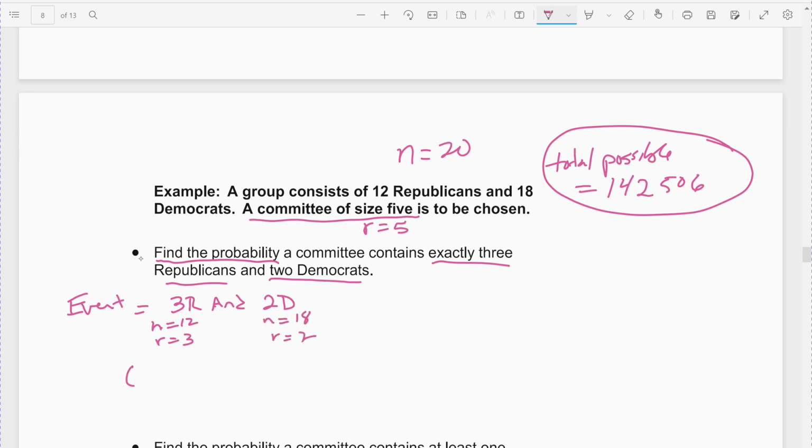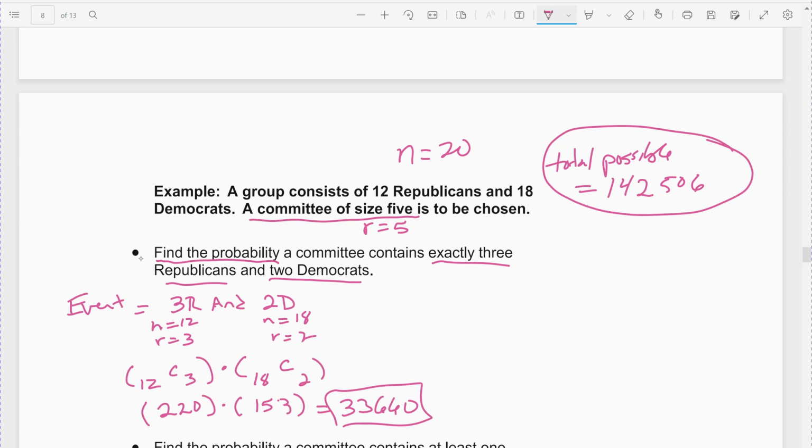So this is combination 12 choose 3, times, because we use the word and, combination 18 choose 2. Again, you could multiply that out if you want to. I'm going to do this individually, so this comes out to 220 times 153, and so my event, when I multiply those out, comes out to 33,660. All right, so there's my event. That's not the answer, right?